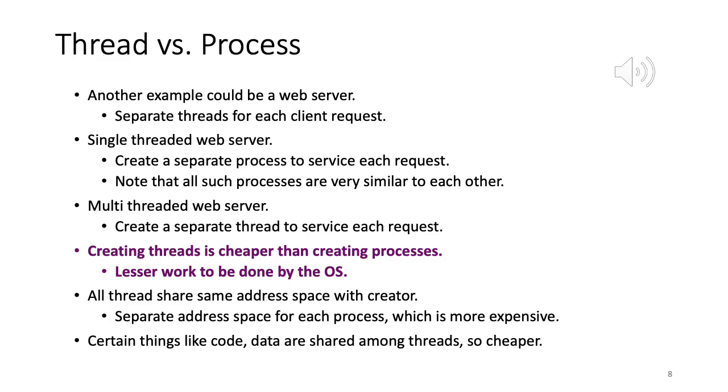Okay. So another example of a multi-threaded application, web server. Separate threads for each client request. Let's say you have a web server, Amazon's web server, Flipkart's web server, any newspaper web server, and so on and so forth. Eventually what will happen is it will get a bunch of client requests.